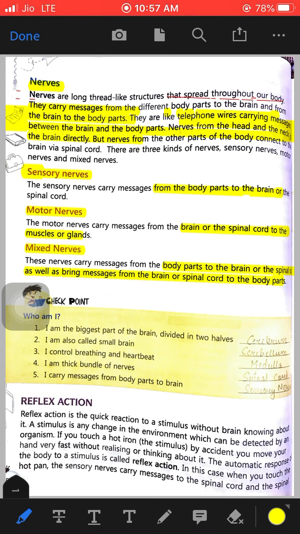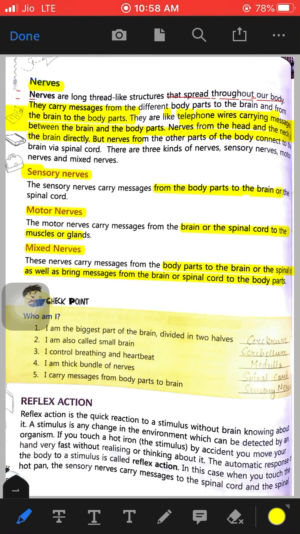There are three types of nerves that we will study: sensory nerves, motor nerves, and mixed nerves. Sensory nerves carry messages from the body parts to the brain. Motor nerves carry messages from the brain to the muscles. And mixed nerves carry messages from the body parts to the brain as well as from the brain to the body parts. So these are the three types of nerves.